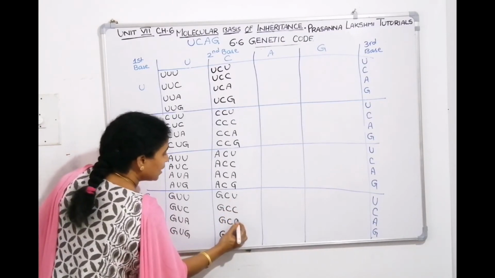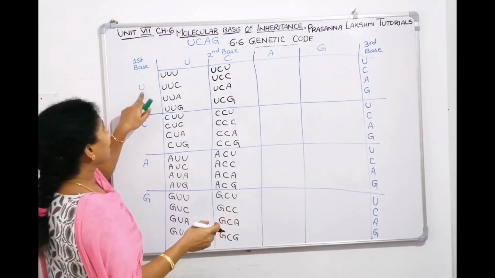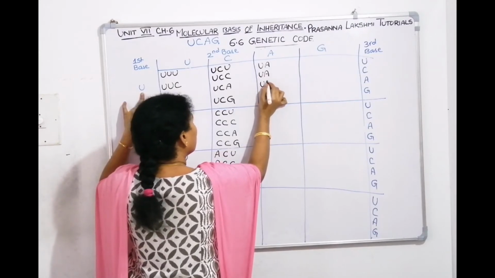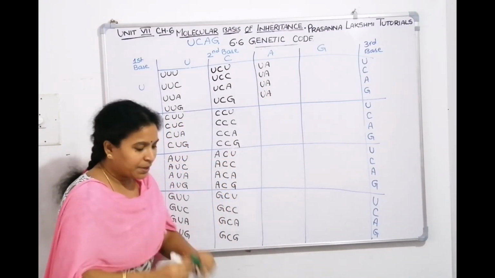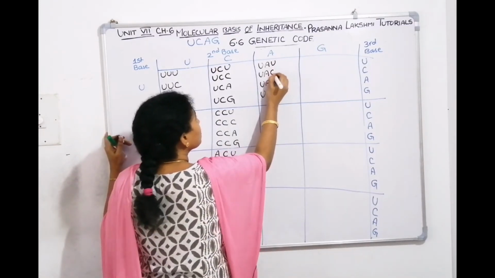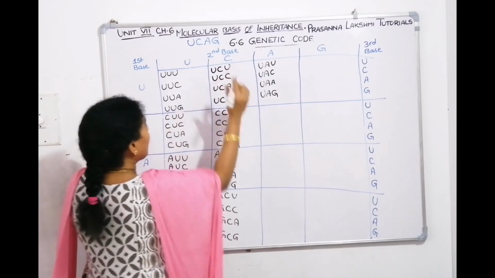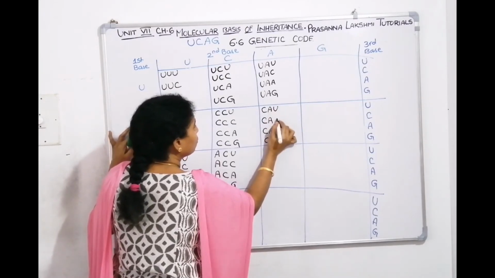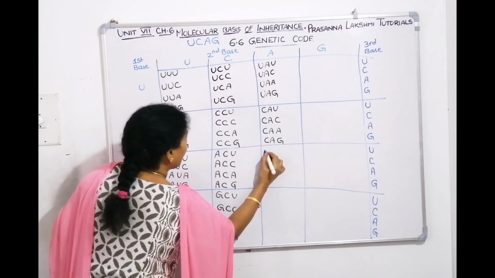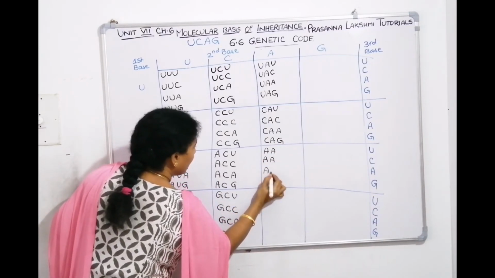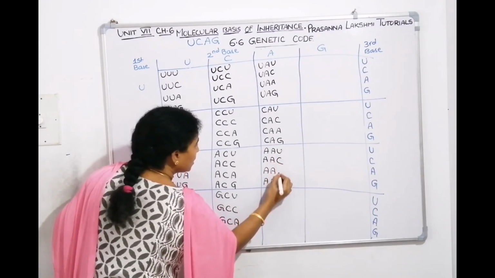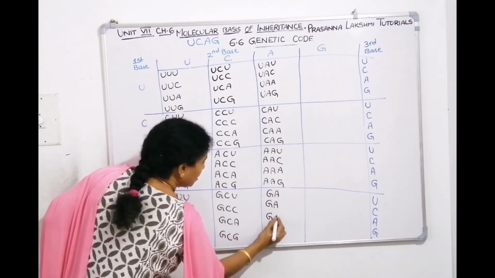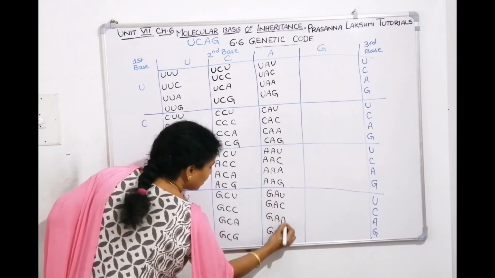Here it is U, C, A, G. Coming to the third line, first alphabet is A, second alphabet is U, A, U, A, U, A, U, A. Then the third alphabet will be U, C, A, G. Now C, A, C, A, C, A, C, A. Then write down U, C, A, G. Then A. Then U, C, A, G. The last one is G, A, G, A, G, A, G, A, U, C, A, G.